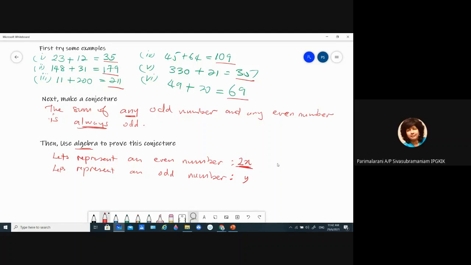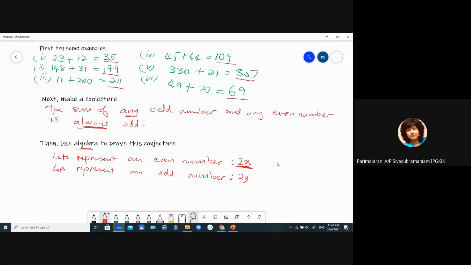Just Y alone? But that Y could be an even number, isn't it? How can I be very sure that it will be an odd number?